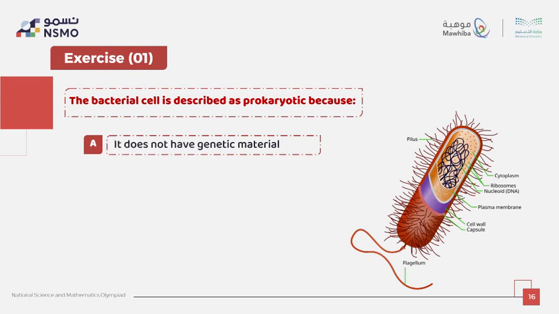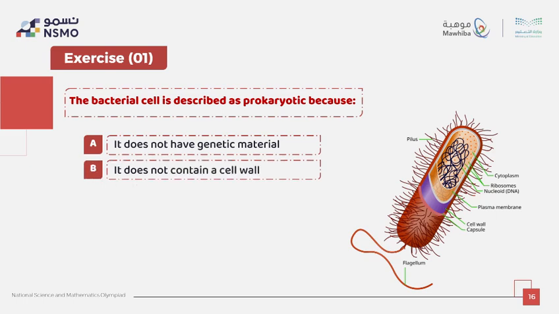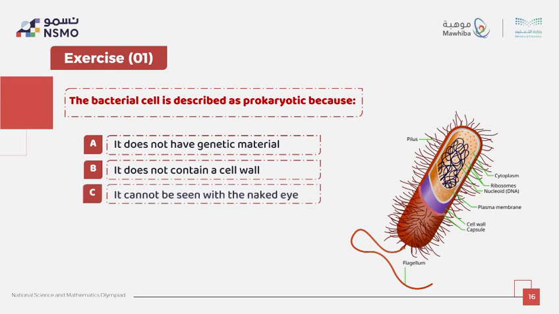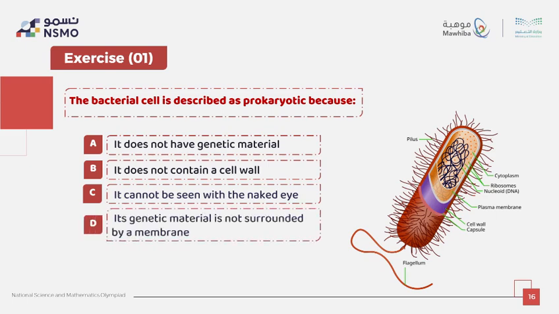The question is, why is the bacteria cell described as a prokaryote? First option, it does not have genetic material. B, it does not contain a cell wall. C, it cannot be seen with the naked eye. D, its genetic material is not surrounded by a membrane. Let's look at each option. The first option is incorrect, because bacteria do have DNA, otherwise they could not survive or reproduce.